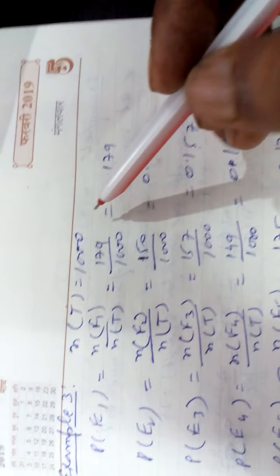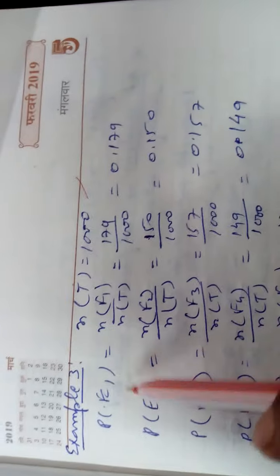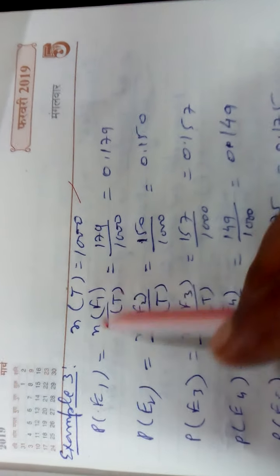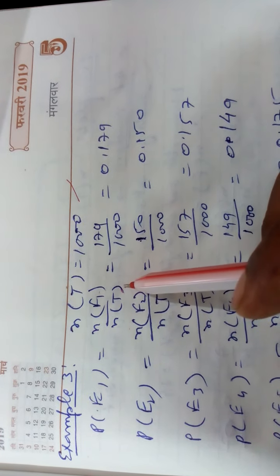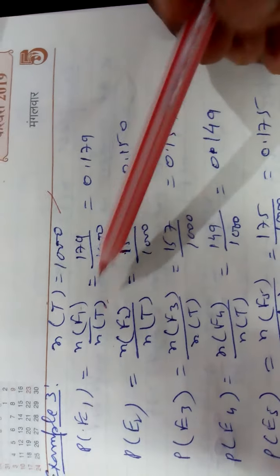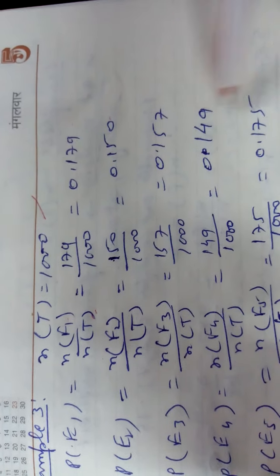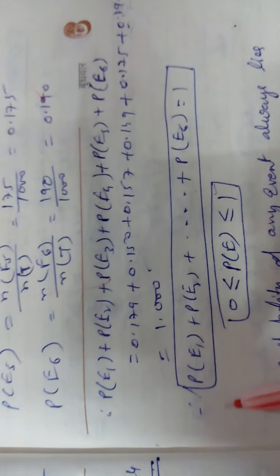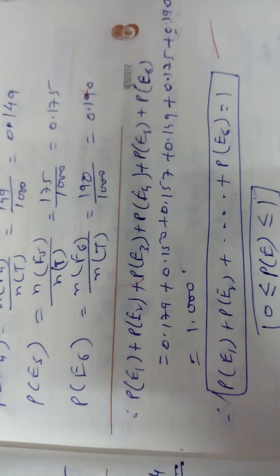How will you calculate? First of all, the number of total outcomes is given, 1000. Formula: P(E1) is NF1 upon NT, number of favorable outcomes 1 upon total. All have the total in the denominator, only the numerator favorable is different. So you are getting this and this, all. When you add all, your result will be again 1. It means the sum of all the separate probabilities will be 1.